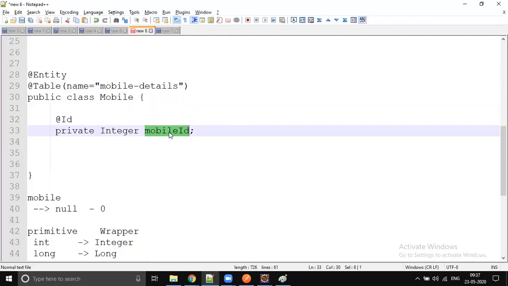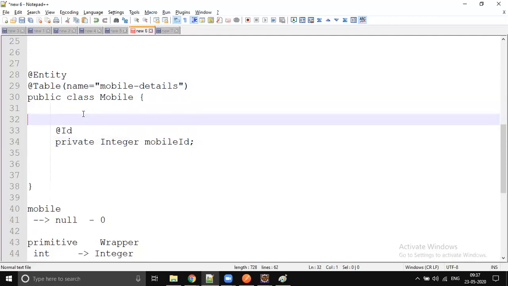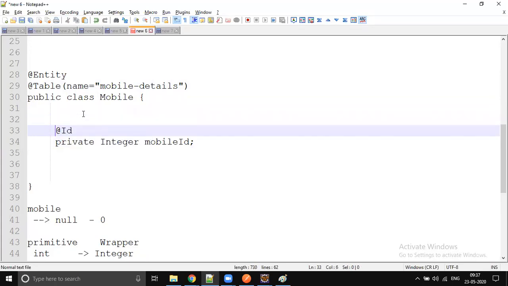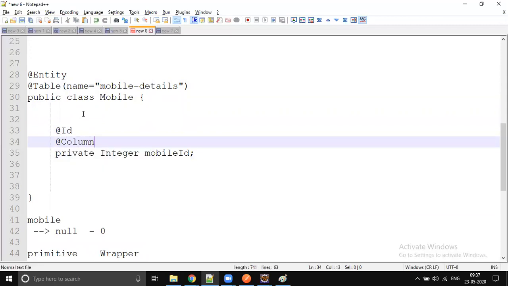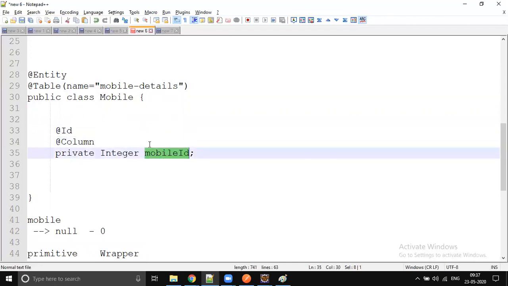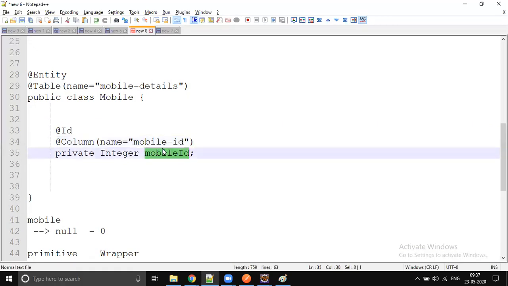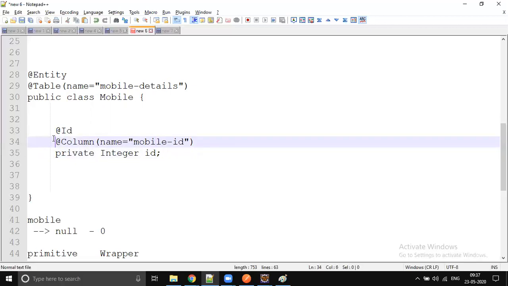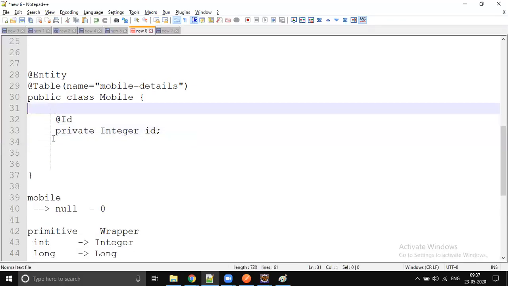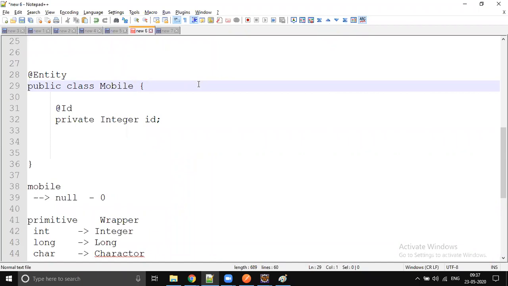Each property is a column. If the column name and the property name are both the same, using @Column is optional. We need not use it when both are the same. If they are different, then you should use it. For example, if in the database we have mobile hyphen ID, then you should use @Column. If the database column is also ID, then @Column is optional. So some configuration is optional, and some is mandatory. The mandatory configuration is @Entity and @Id.